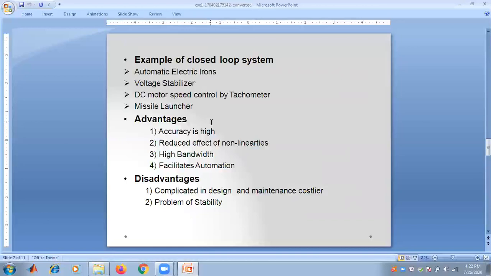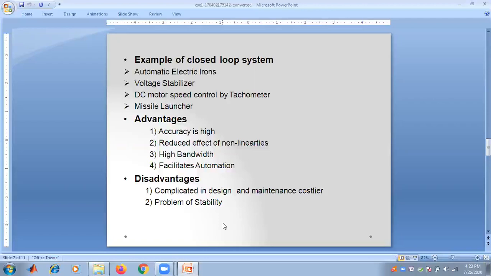Disadvantages are that they are complicated in design, and maintenance is very costly. There is also a problem in stability. So those are the basic disadvantages of a closed loop system.